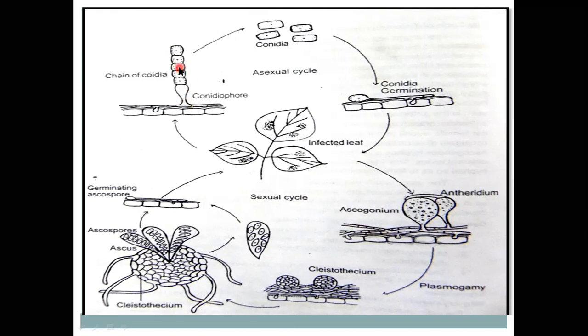Means this conidia is disseminated and lands on a healthy host tissue. So these spores germinate by forming a germ tube, and the healthy host tissue becomes infected, with the whitish mass seen on the leaf of the coriander.